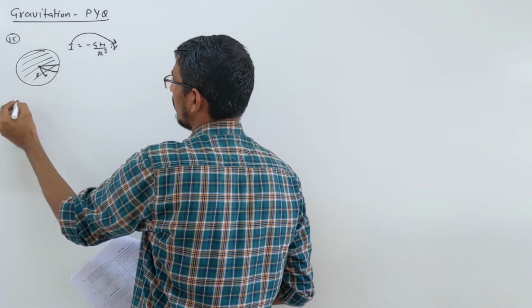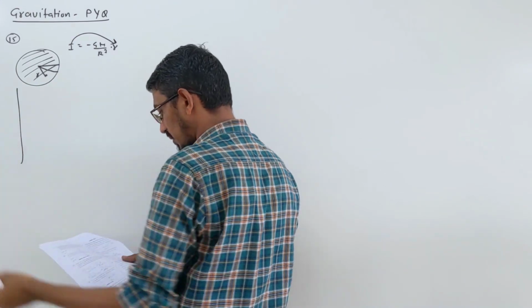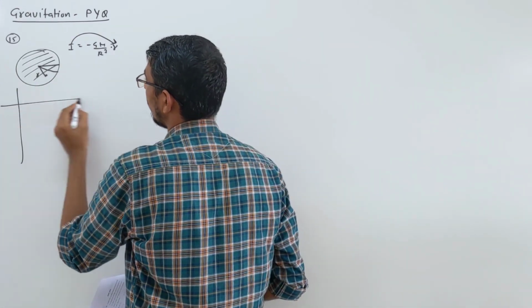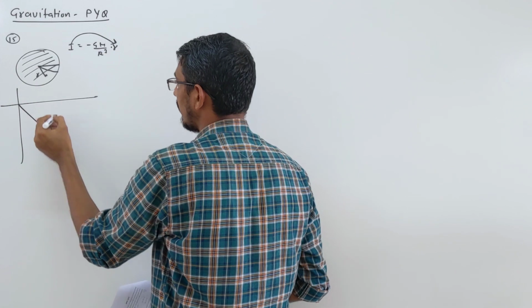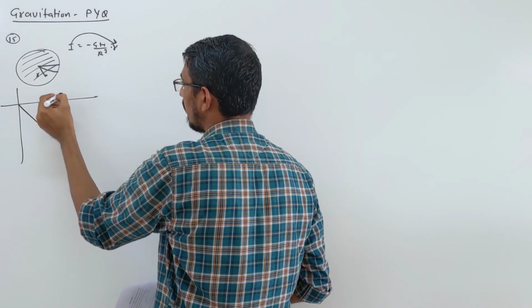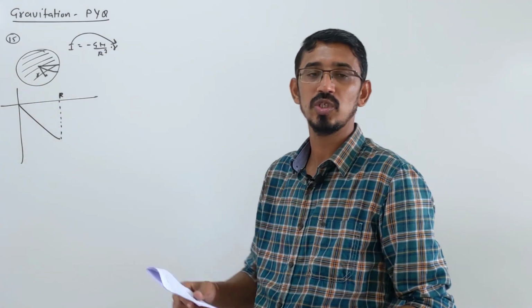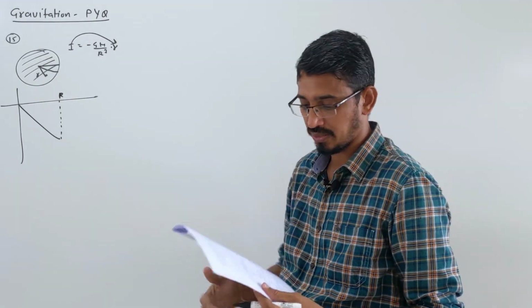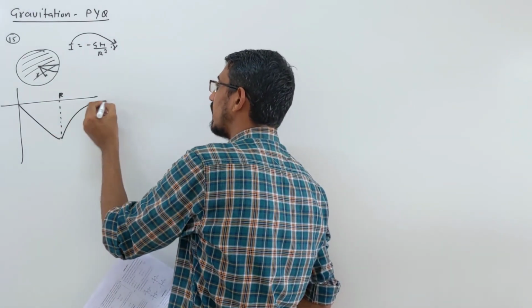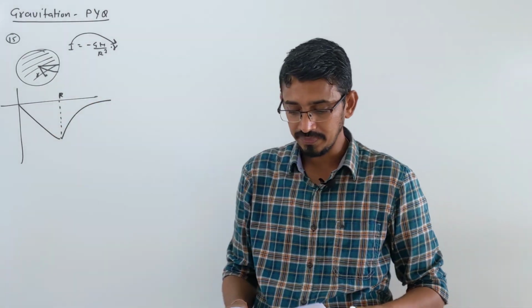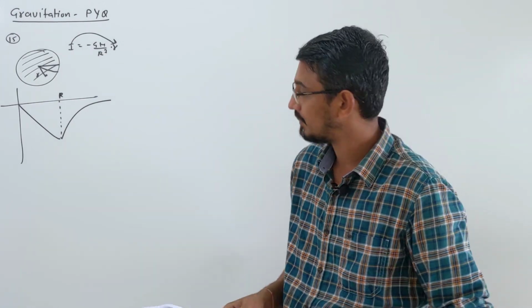So when you want to draw a curve here, how will the curve look? You can draw in positive quadrant or negative quadrant. Generally we draw in negative quadrant. So first the field will increase like this, proportional, till the surface. For a hollow sphere the field inside is 0, we have already answered that question. Then outside it varies inversely. So this is the field and distance curve for a solid sphere.